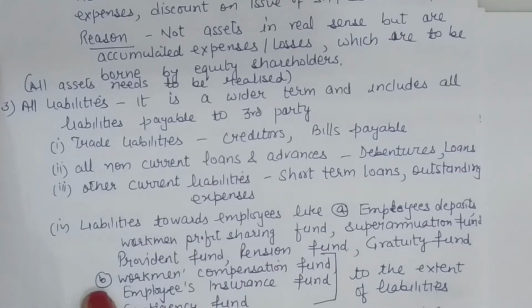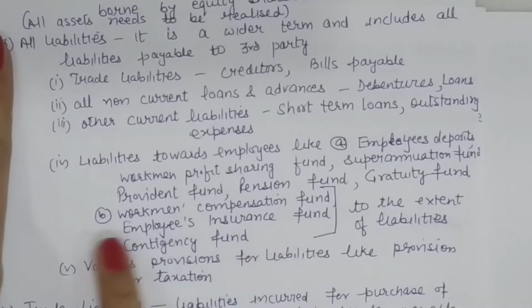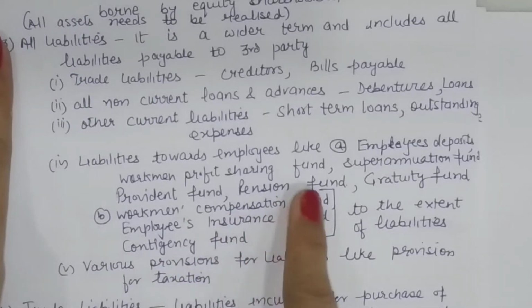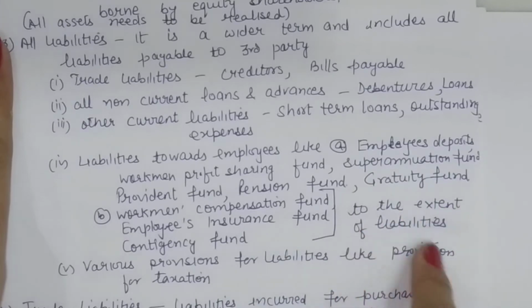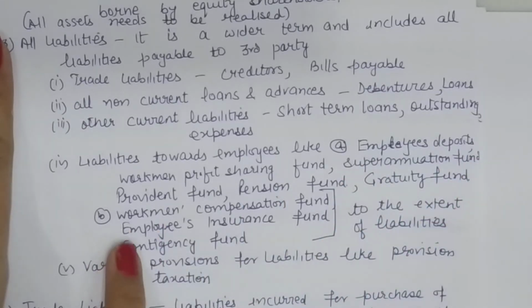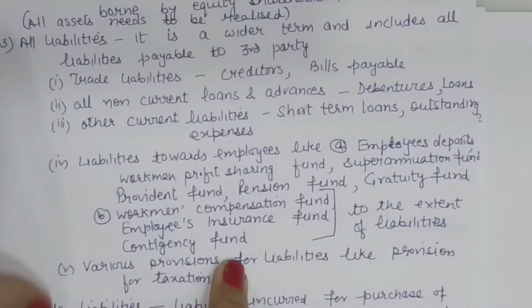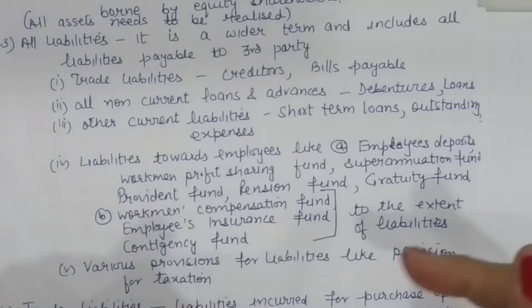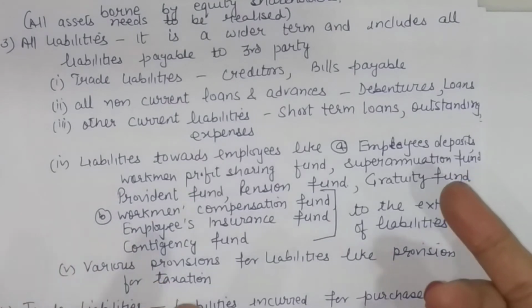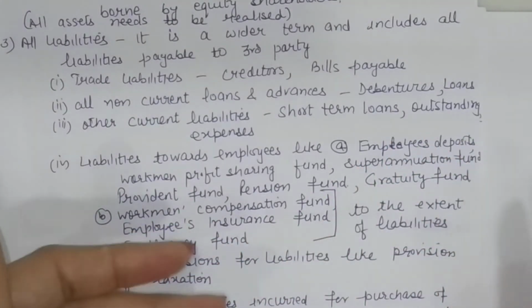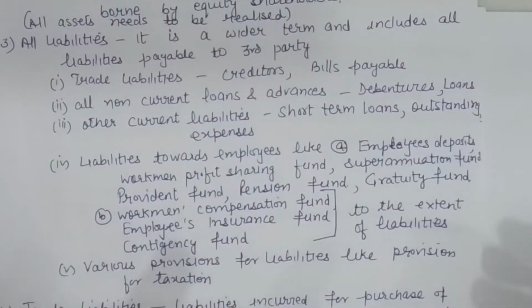Furthermore, it also includes three specific funds: contingency fund, employees insurance fund, and workmen's compensation fund. But to the extent of liabilities, because when we name these, just look at the name again, contingency fund. That means a fund being maintained for any contingent liability. So there is not a liability as such. The amount is not certain.